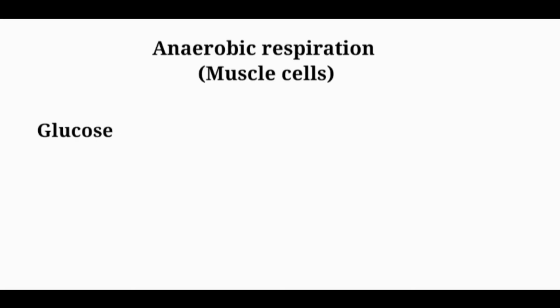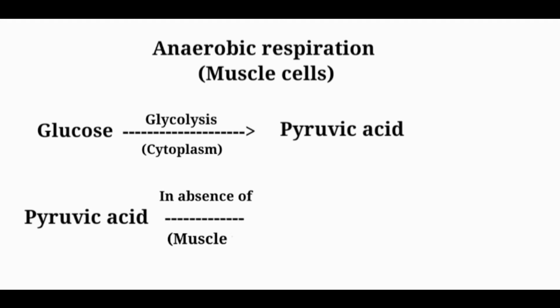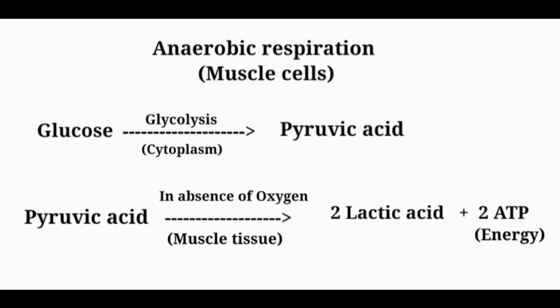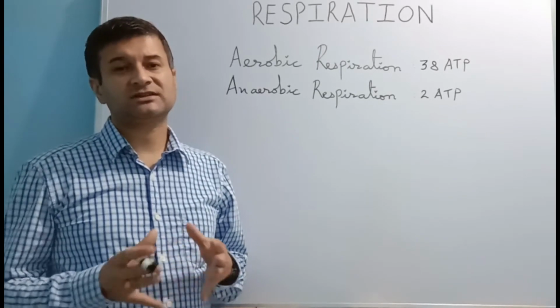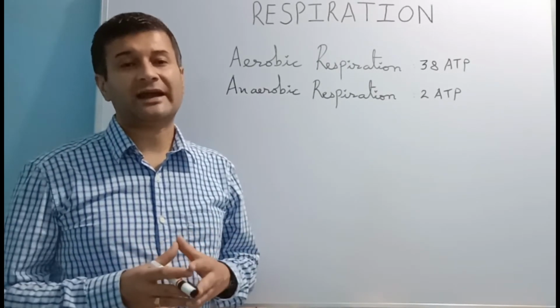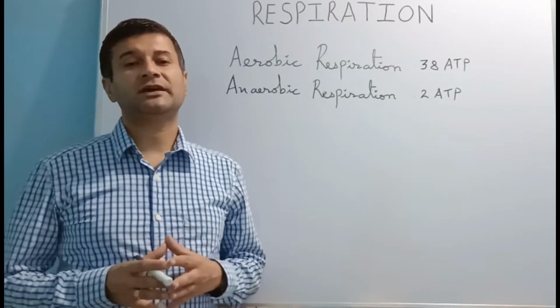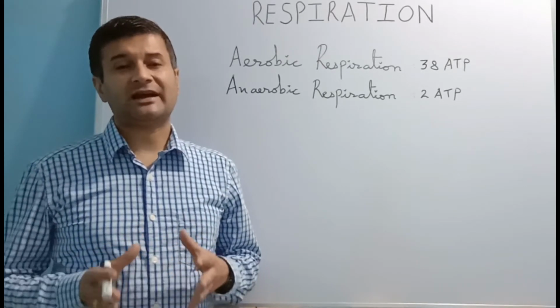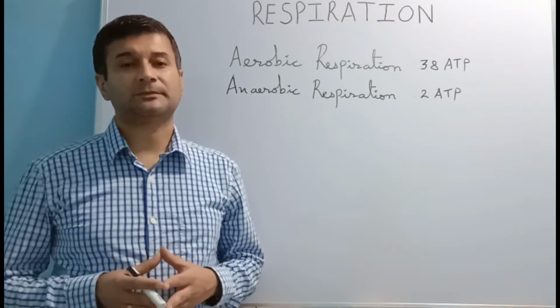Here, glucose undergoes glycolysis in the cytoplasm to form pyruvic acid. And in the absence of oxygen in the muscles, 2 molecules of lactic acid are produced with the release of 2 ATP. Sudden buildup of lactic acid in the muscles during vigorous physical activity causes muscle cramps. Gradually, as the blood gets rid of this lactic acid, the pain also lessens or subsides.